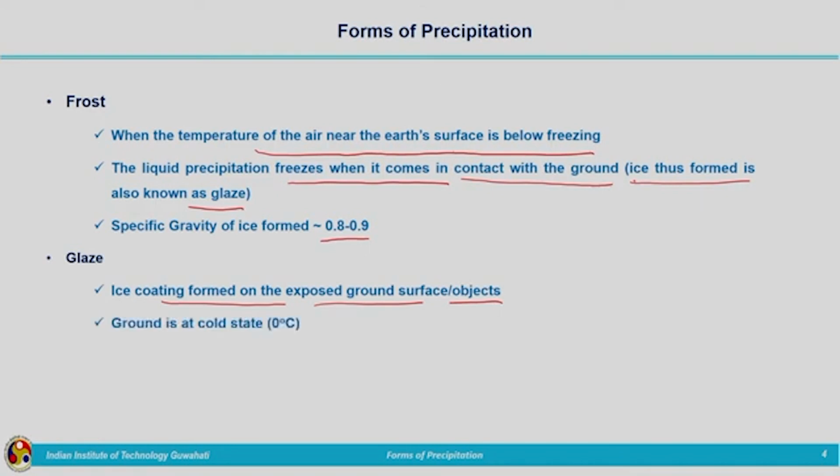So when the rainfall or water droplets fall on this ground surface or these exposed objects, which are at 0 degrees Celsius, it will convert to the solid phase. So rain or drizzle, when it comes in contact with the ground surface or these objects which are at very low temperature, will be converted to ice. That ice formation is termed as glaze. So frost and glaze are almost the same thing.